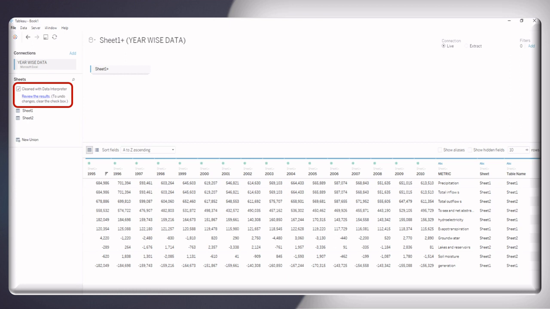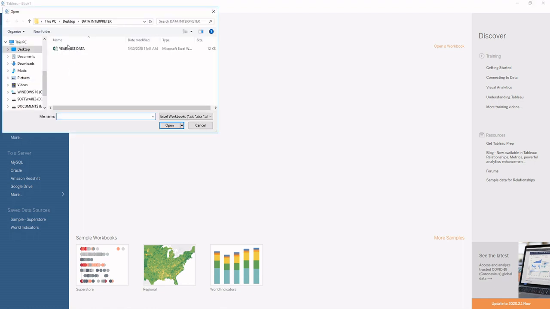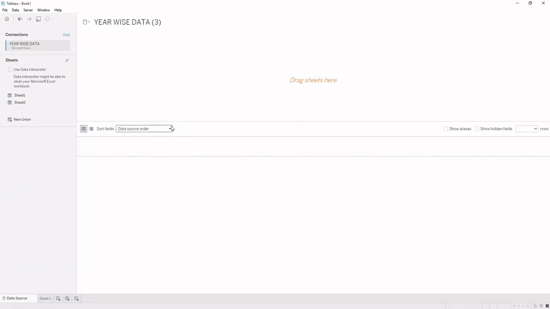Implementation of data interpreter is shown further in Tableau. As we have seen in the video regarding the interpreter, it helps the analyst to understand the structure of data. So now we'll see how it actually works in Tableau, and for that I am connecting to a Microsoft Excel sheet where I have year-wise data, and I'm connecting it in Tableau.